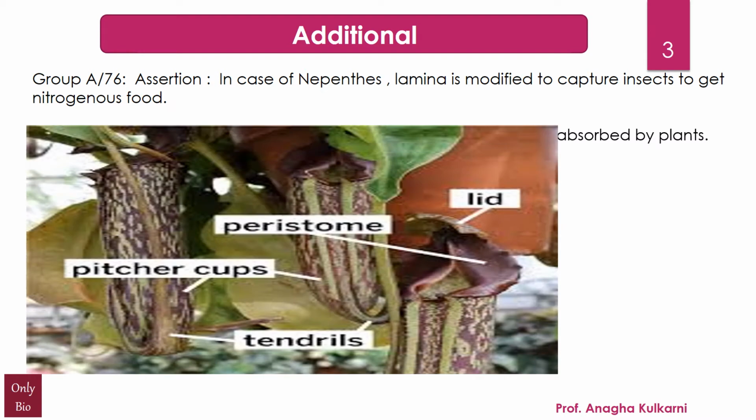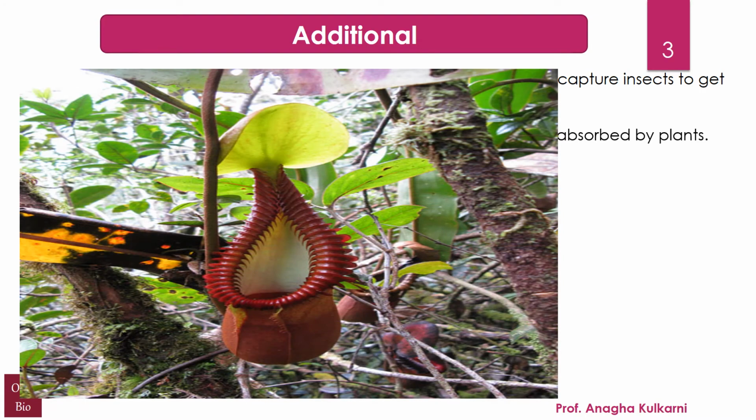Look on the screen please. Nepenthes, which you know is a carnivorous plant, is most commonly called the pitcher plant or at times even called the monkey cup. It belongs to the family Nepenthaceae. This plant consists of a shallow root system and a prostrate or climbing stem. And from the stems arise alternate sword-shaped leaves with entire leaf margins. An extension of the midrib, that is the tendril, in some species helps it in climbing, and it protrudes from the tip of the leaf.